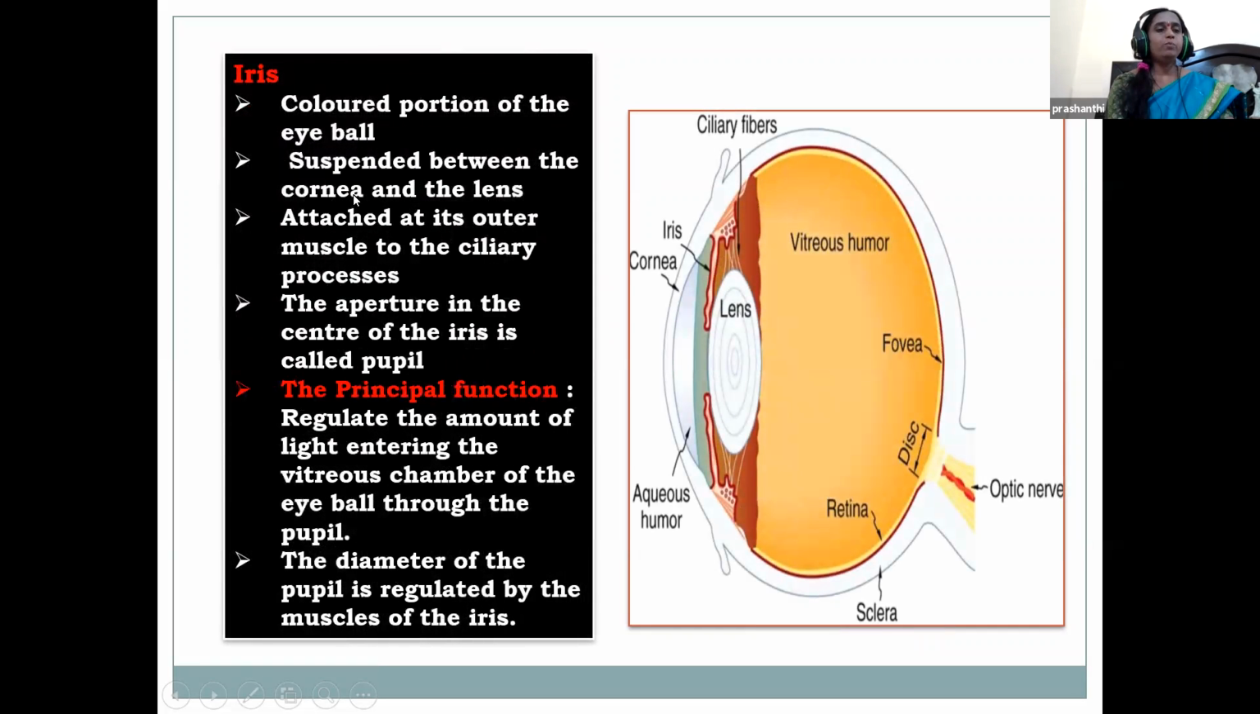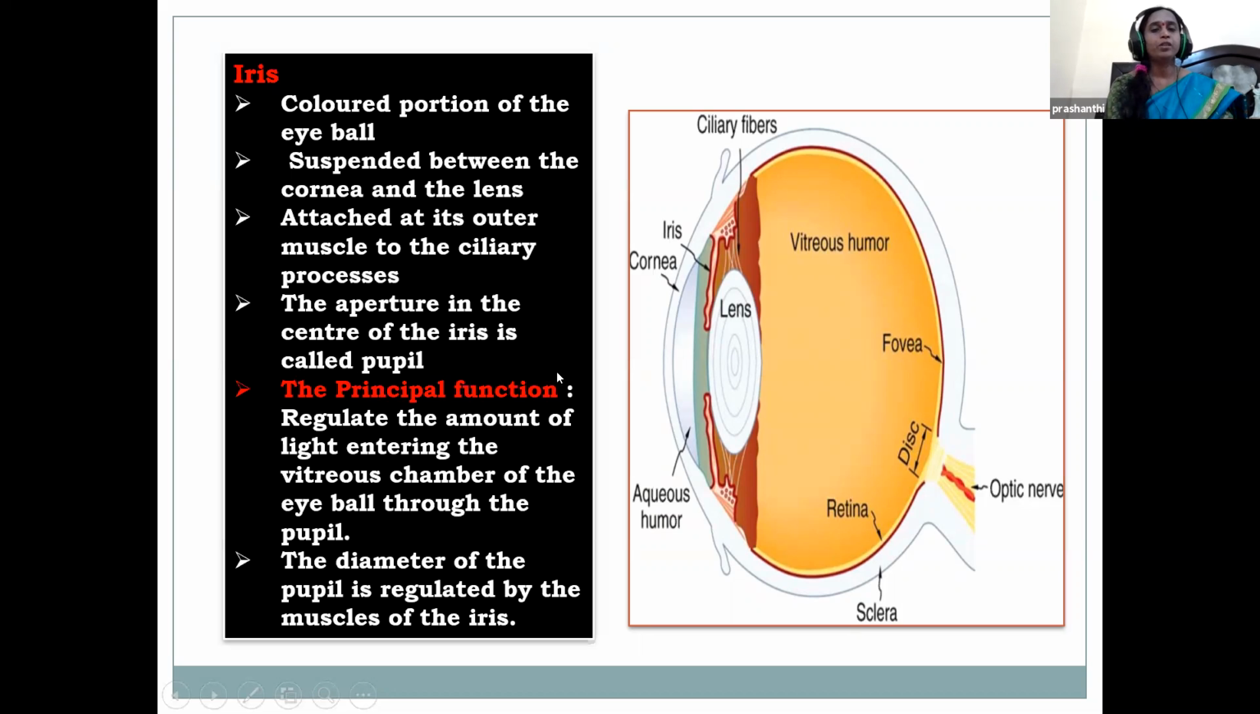And under it we see the part, children, the iris. Here this is the iris, a flat ring shaped membrane behind the cornea of the eye. It is the colored portion of the eyeball and attached to the outer membrane of the ciliary processes. And the aperture in the center of the iris is the pupil, and the iris with the pupil regulates the amount of light that gets into the eye. The diameter of the pupil is regulated by the muscles of the iris.